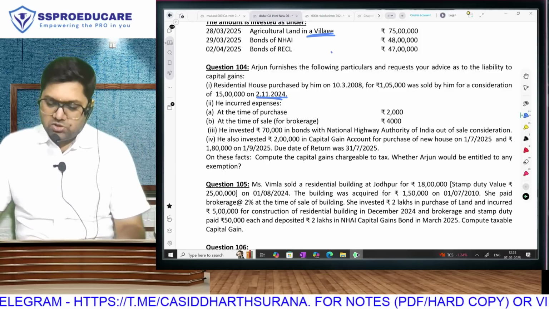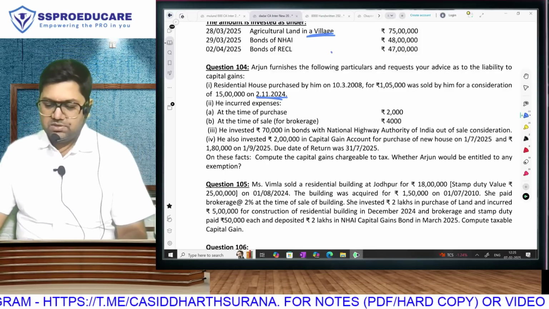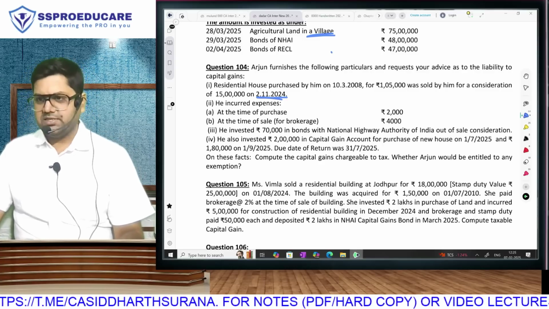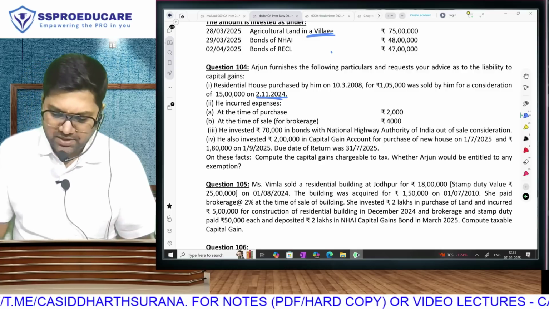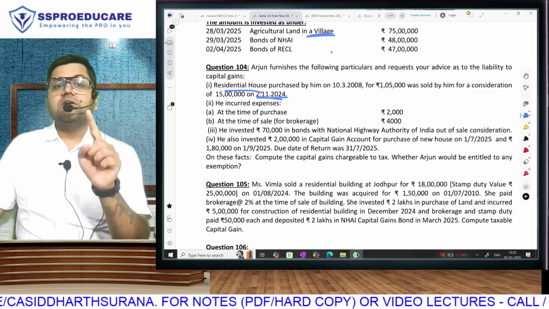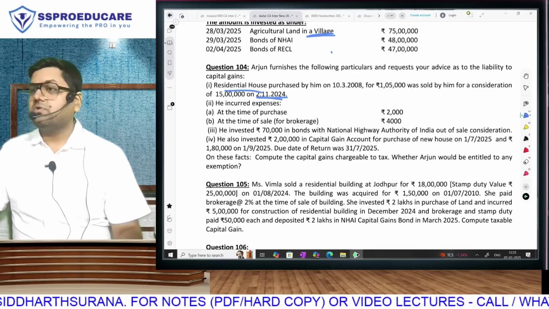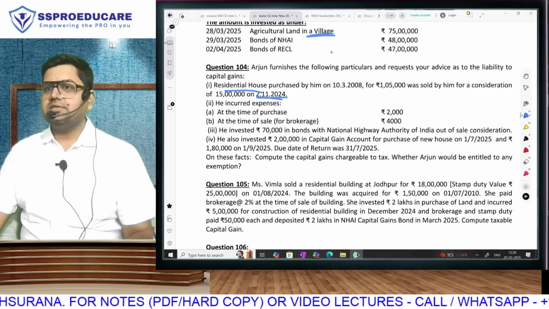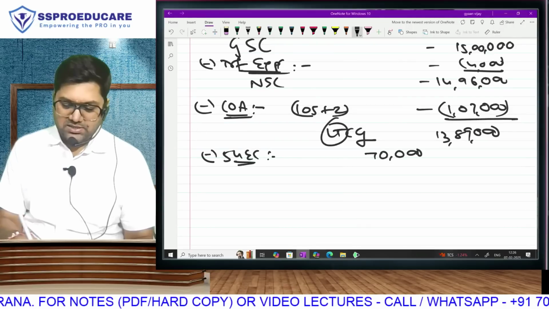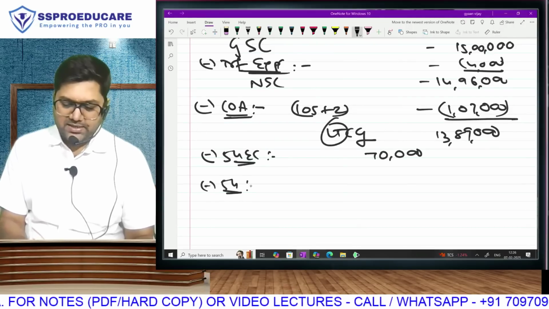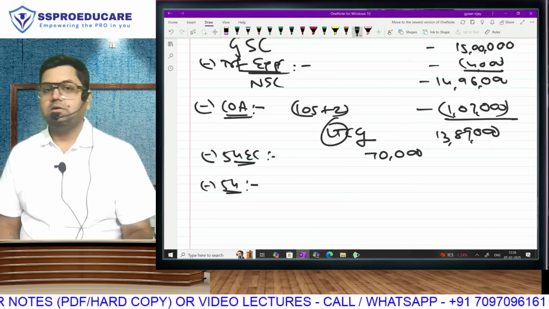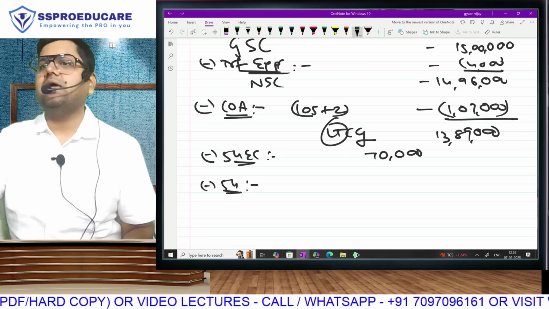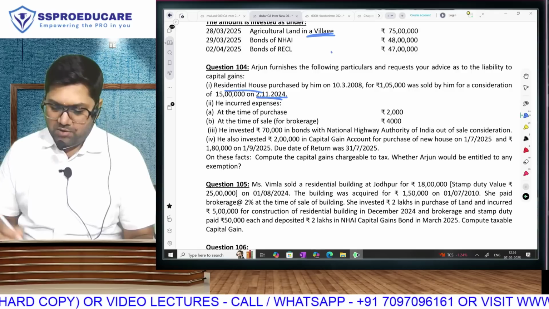And second, you also made investment in capital gain deposit account scheme. See, when you invest in capital gain deposit account scheme, what can be the intention? First, observe, what is the asset sold by him? Is it a residential house? So sale of residential house comes under section 54, and 54 does qualify you for CGDAS. So can we take the exemption under section 54 for the time being, at least to the extent of contribution in CGDAS, with the condition that that amount has to be utilized to acquire the asset within the section time limit. So for now, how much have we contributed?